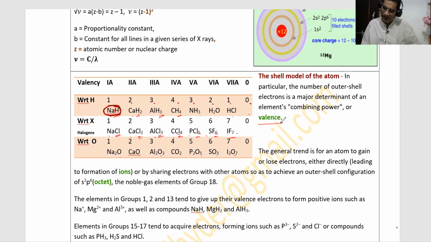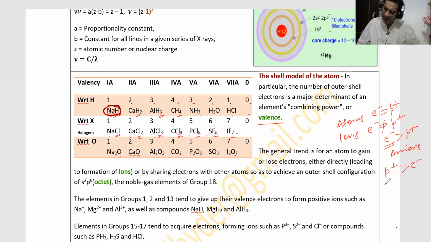Now see, in case of atoms, electrons and protons will always be the same, while in case of ions, electrons and protons can never be the same. If electrons are more than protons, then obviously negatively charged ions will move towards the anode and will be known as anions. And if protons are more than electrons, then positively charged, so obviously will move towards the cathode and will be known as cations.